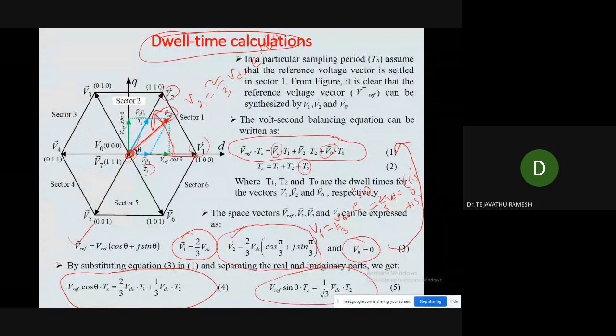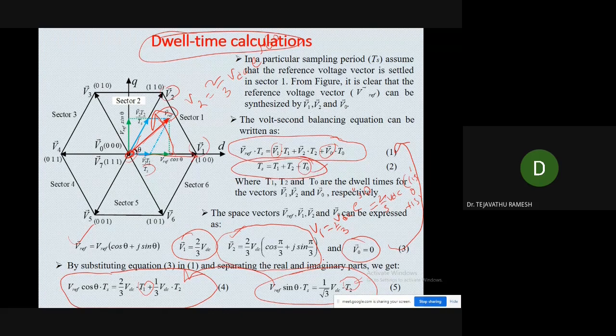So here there are T1, T2, two dwell times. And see the equation number 5, here we have only one unknown dwell time, T2. So now dwell time T2 can be calculated directly. T2 is equal to root 3 times V reference sin theta Ts divided by VDC. By calculating T2, substitute T2 here and we can get the T1. From equation 4 and 5, we can calculate T1 and T2. Substitute these T1, T2 values in the equation number 2. Thereby, we can also calculate the T0.